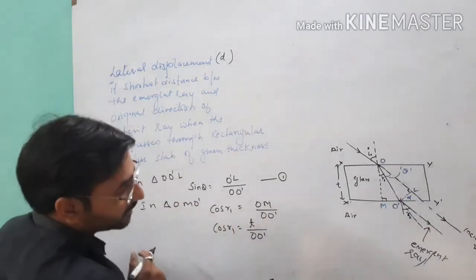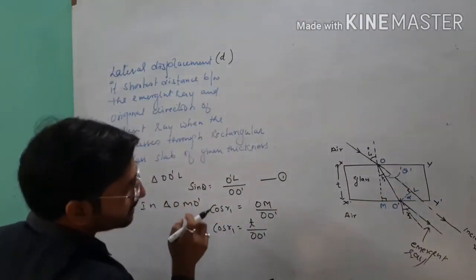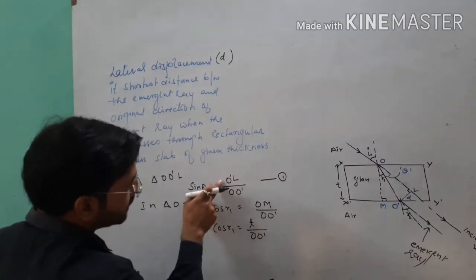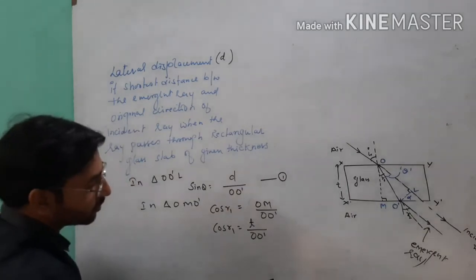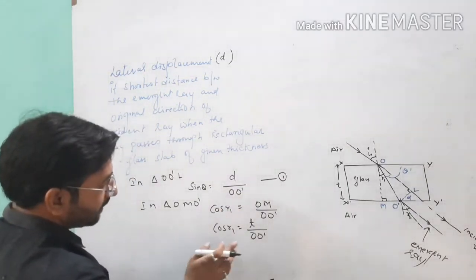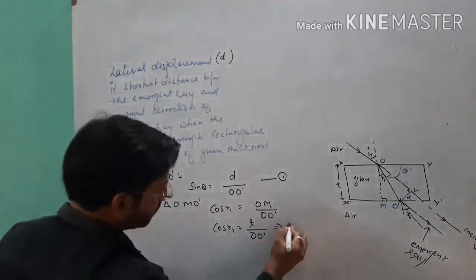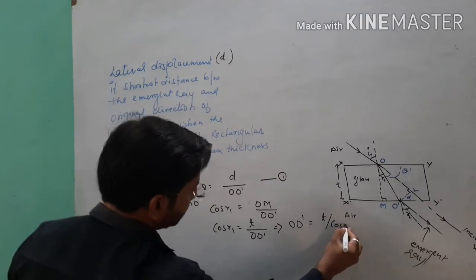So we need to calculate here displacement, which is O'L. So O'L is equal to D upon OO'. Now the common value is OO'. You can see I will write this value OO' is equal to T upon cos r1.